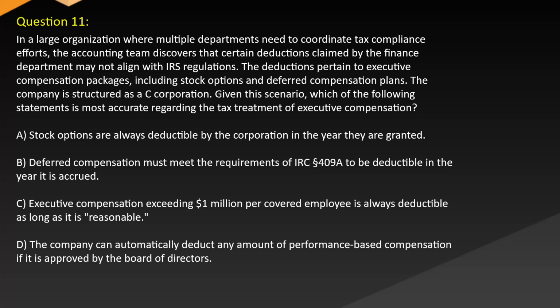A. Stock options are always deductible by the corporation in the year they are granted. B. Deferred compensation must meet the requirements of IRC Section 409A to be deductible in the year it is accrued. C. Executive compensation exceeding $1 million per covered employee is always deductible as long as it is reasonable. D. The company can automatically deduct any amount of performance-based compensation if it is approved by the board of directors.